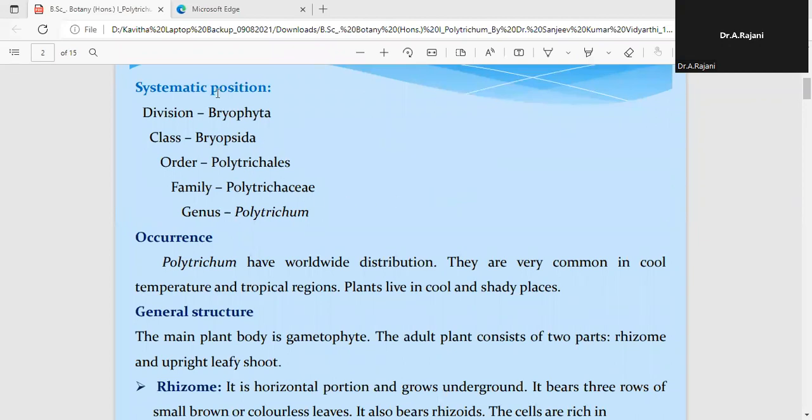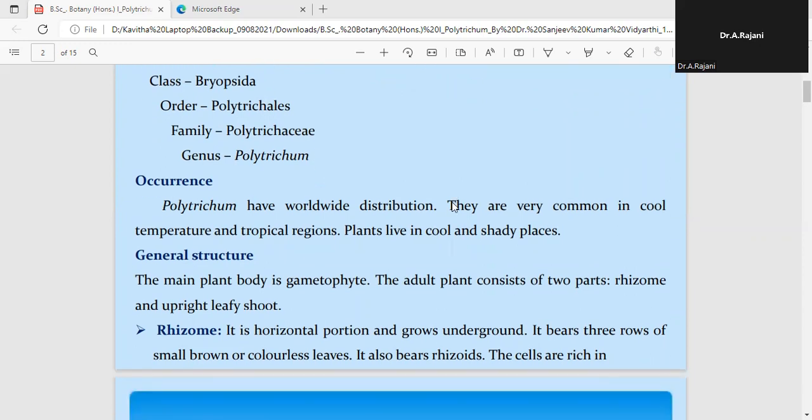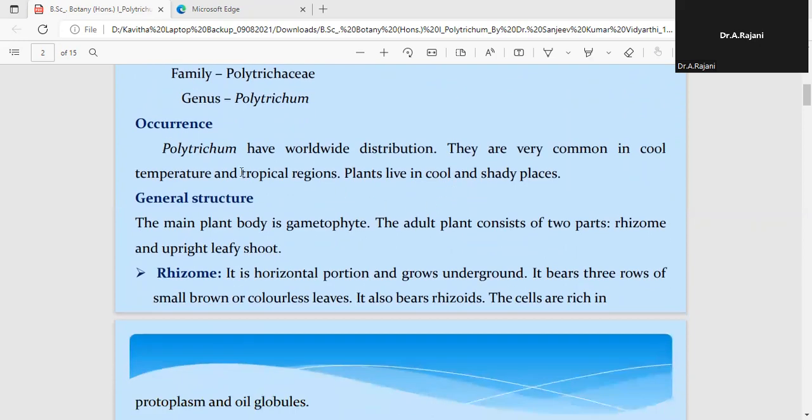When we talk about the classification, it belongs to the class Bryophyta, order Polytrichales, family Polytrichaceae, and the genus Polytrichum. When we talk about the occurrence, as with other members of the bryophytes, Polytrichum grows in cool and shady places, in the temperate and the tropical regions.